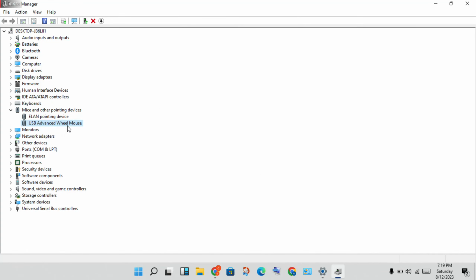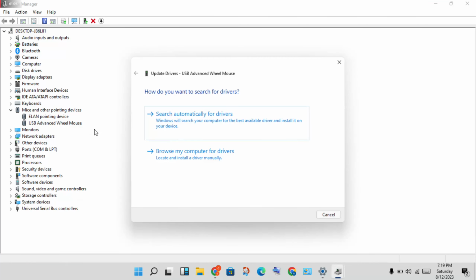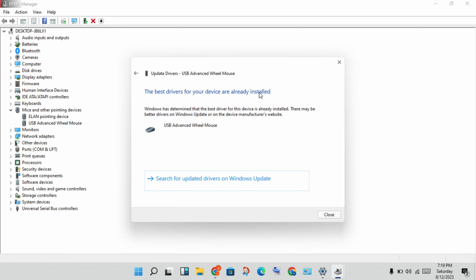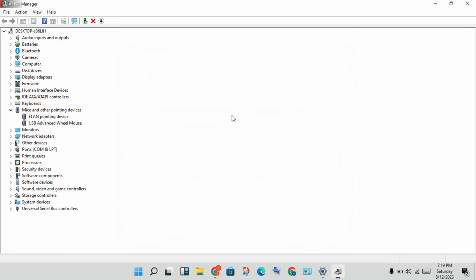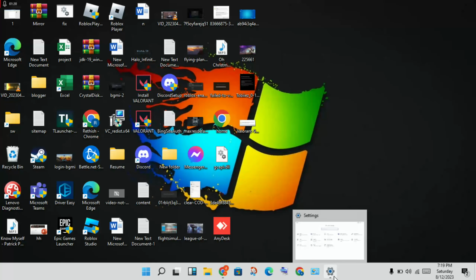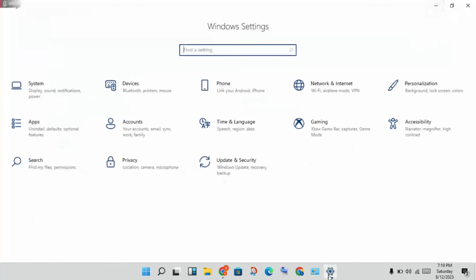Then next, for the same type, you will click update. Then this is already installed, okay. Then you will close the Device Manager. Next, you will open the settings. Click on devices.